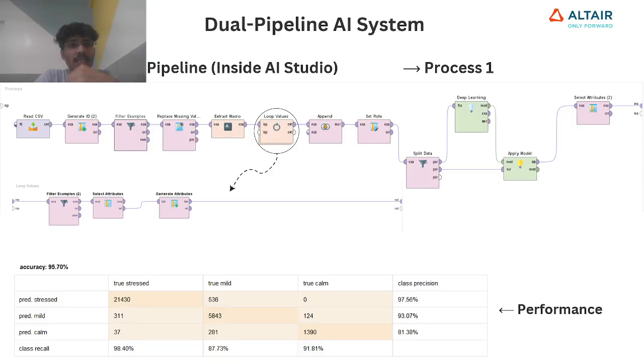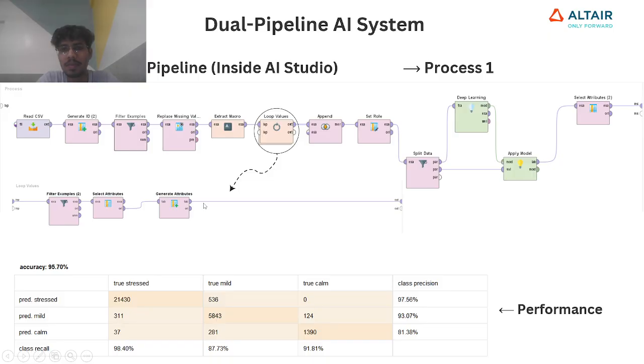Okay, so you can see here the pipeline that I've created in the Altair AI Studio, RapidMiner. This is the stress detection pipeline, which I'm calling process one. I'm reading the CSV and generating columns, using these simple operators, and there is a loop inside this with another set of instructions.